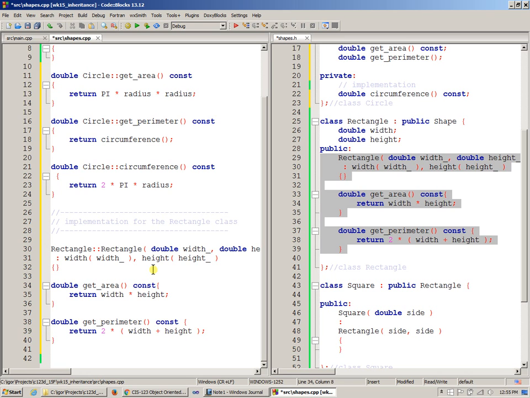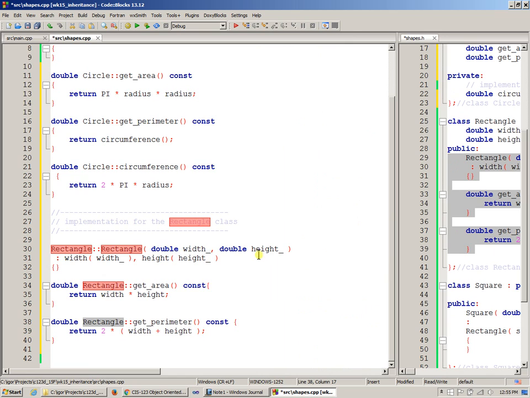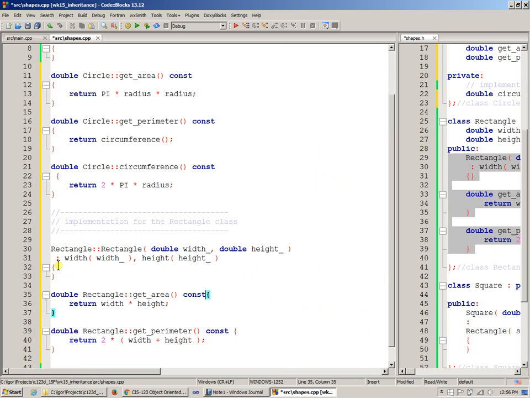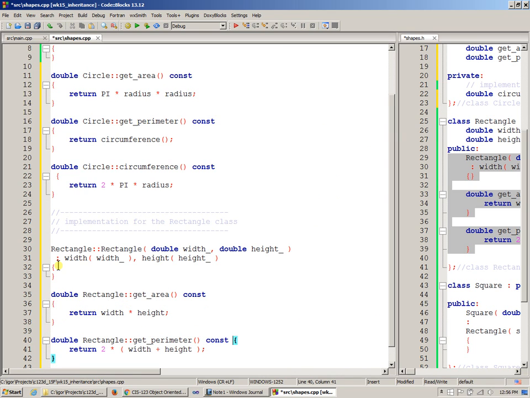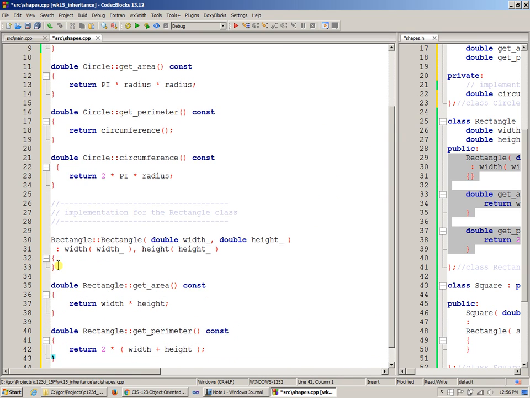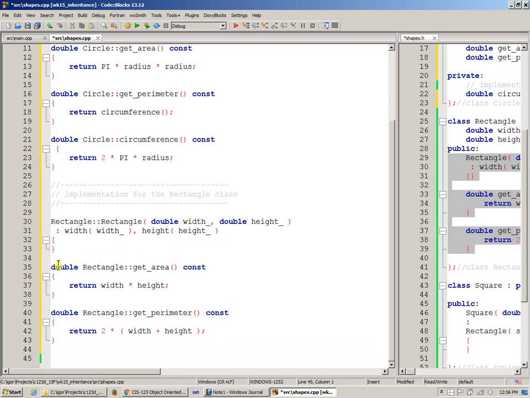This get area is a function definition that belongs to the rectangle class scope, and likewise the perimeter also has to be prefixed with the name of the class, right? And like I told you, my habit is to just keep the opening braces on the next line, which is a preference of style, right? The compiler really doesn't care about white space, but that's how you can move it out.